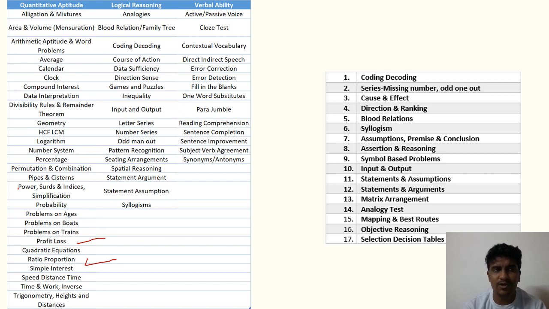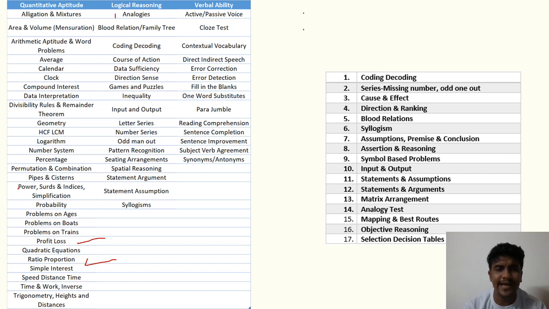Ratio and proportion is very commonly asked, like if 3 is to 5. There are these kinds of questions on ratio and proportions that we will be discussing ahead. Time and work, inverse speed, distance, time, trigonometry. Sometimes questions on heights are asked, like if a ball is thrown from x height, then how much distance will it cover? Those kinds of physics questions.